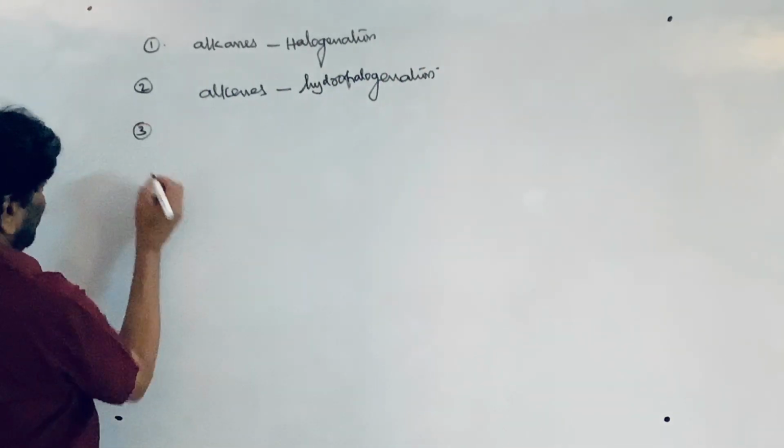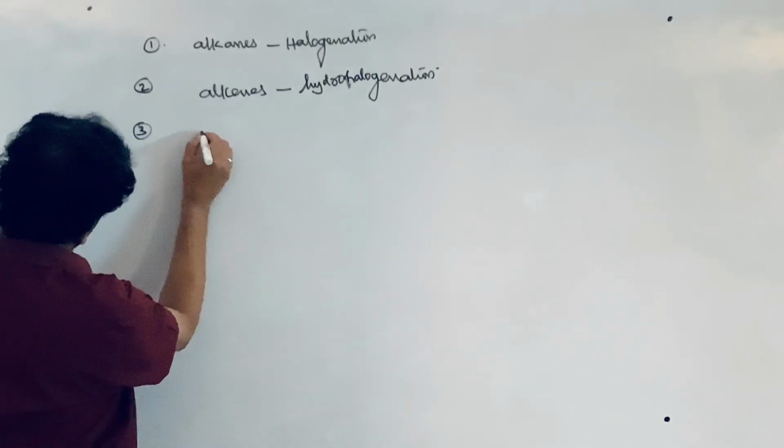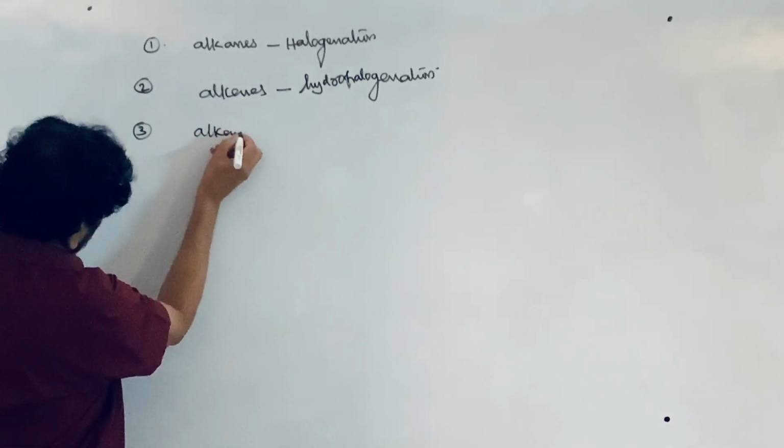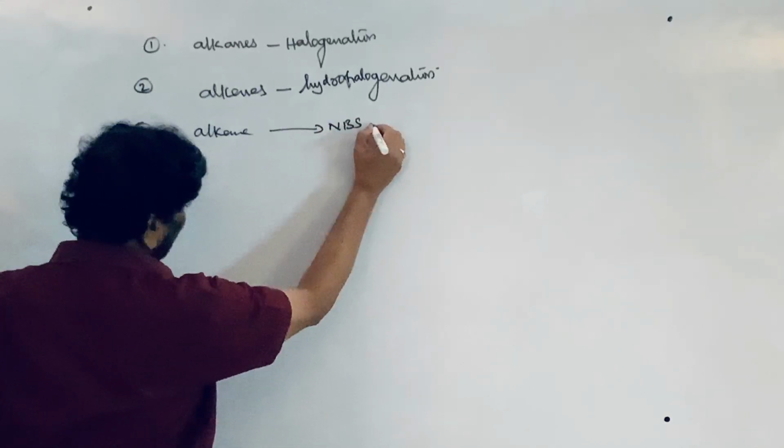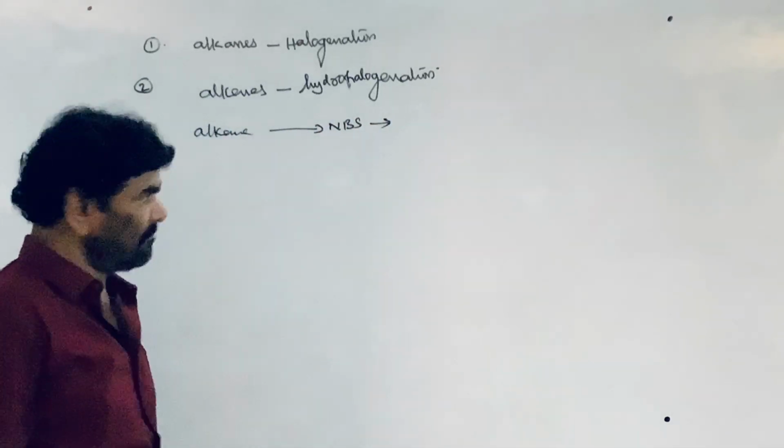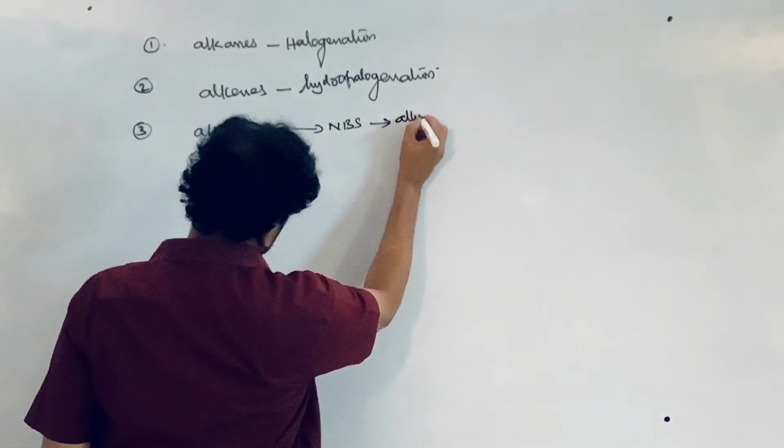The third one is from alkenes, the NBS reaction, for allyl halide preparation.